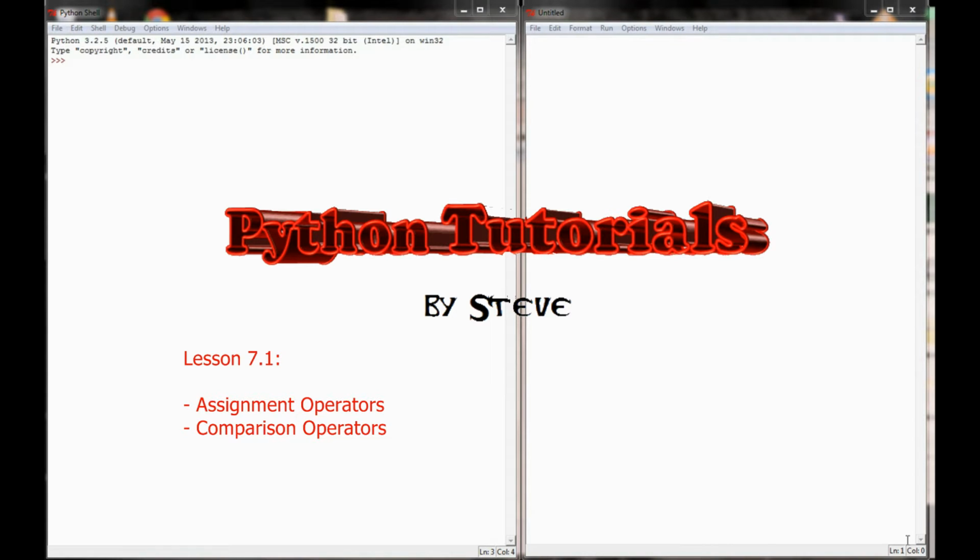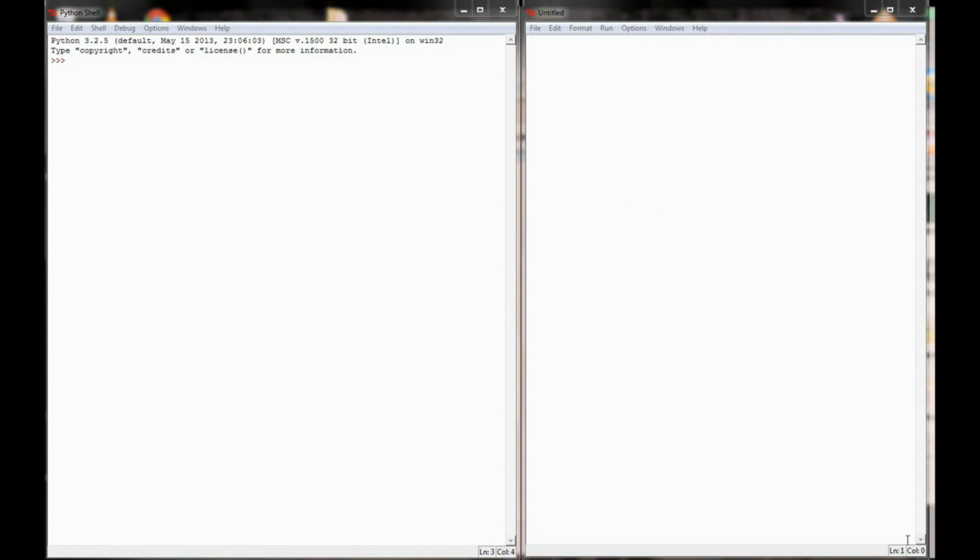Coming up soon will be the first project in the Python tutorial series, and I think in maybe 3 or 4 lessons, we should be writing our first full program, our first full game, which is going to be a Guess the Number game. So without any further ado, let's get started looking at comparisons and Boolean operators.